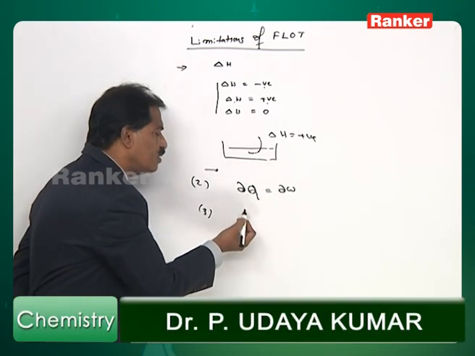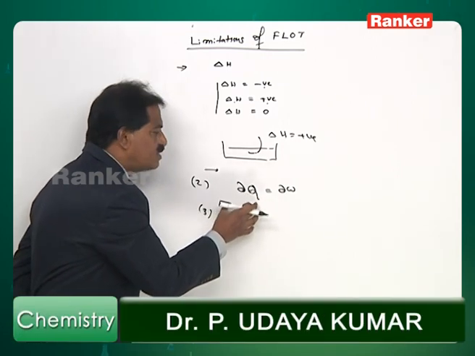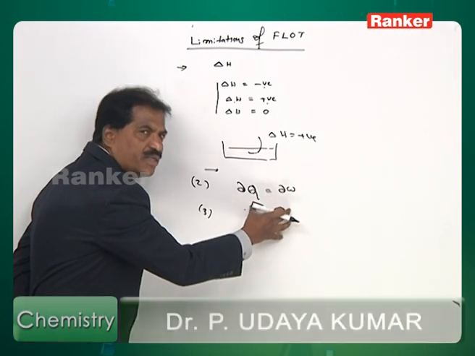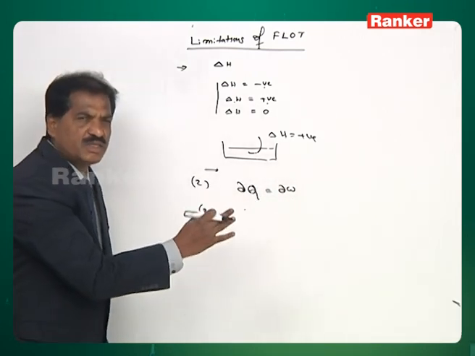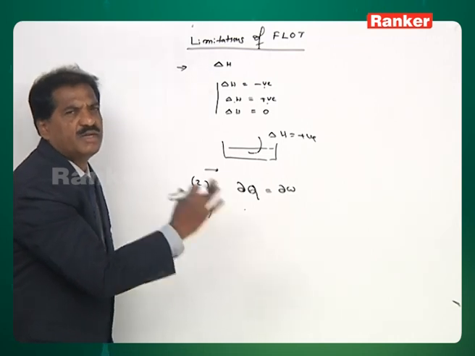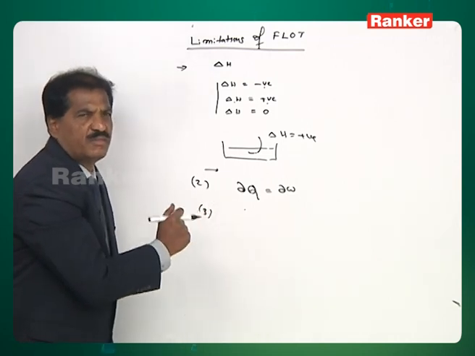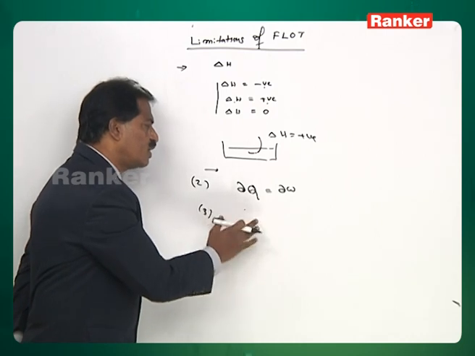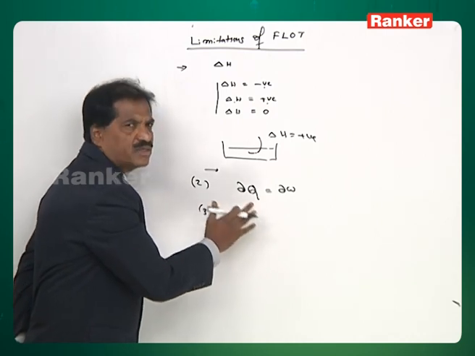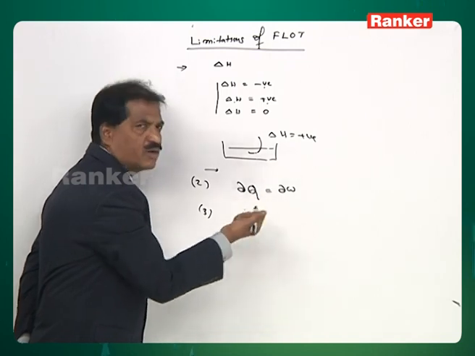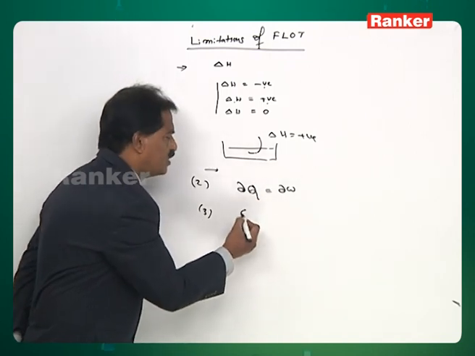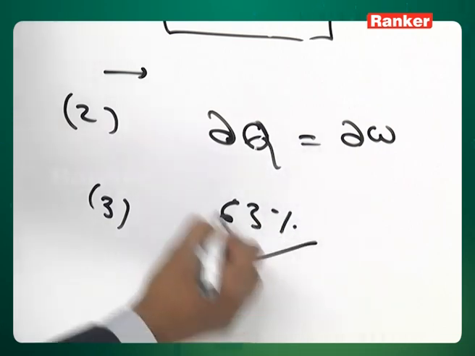For example, if heat lost by one system is exactly equivalent to heat gained by another system, then the efficiency of every engine, every automobile engine, must be 100%. But practically in nature, we don't extract work with 100% efficiency. For example, in a normal automobile engine, to the maximum extent we get an efficiency of 63% only.